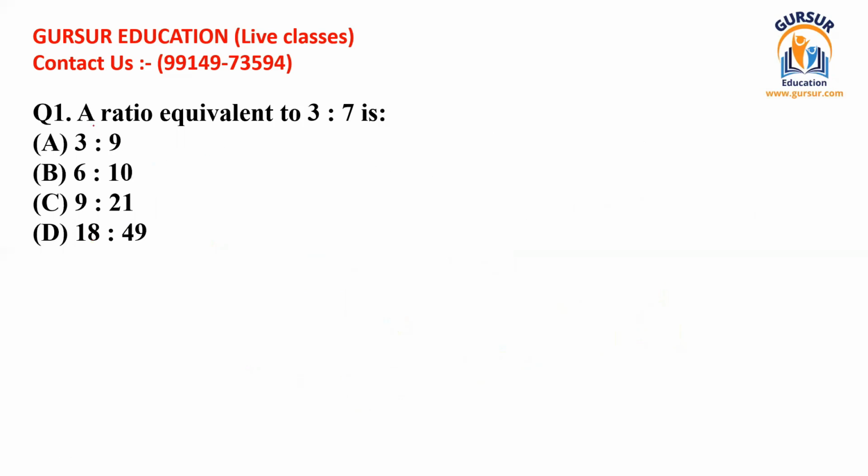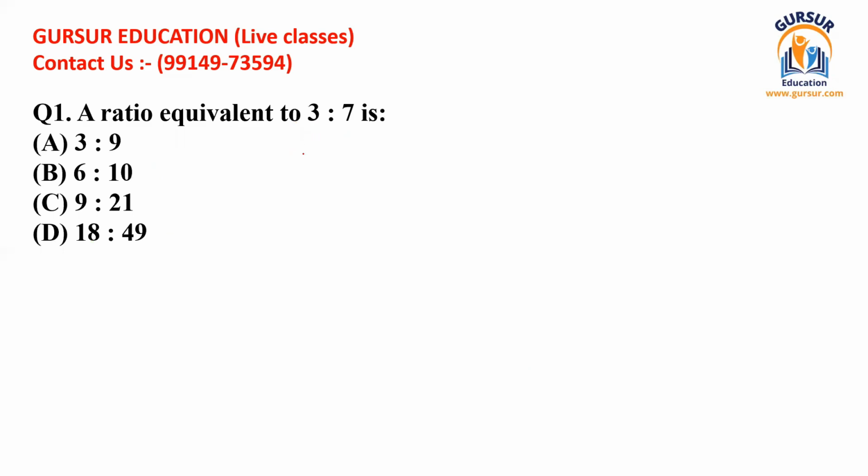The question is saying, this is the first question. It is saying that a ratio equivalent to 3:7 is. So the question is saying which of the following is equal to 3:7. Okay, so this is 3:7.